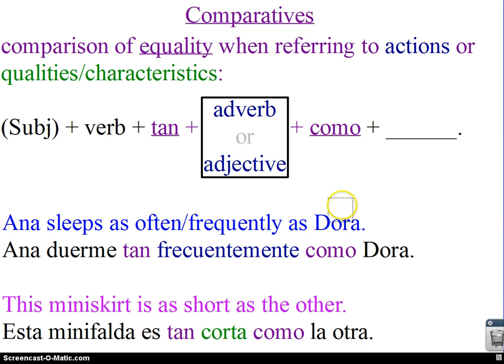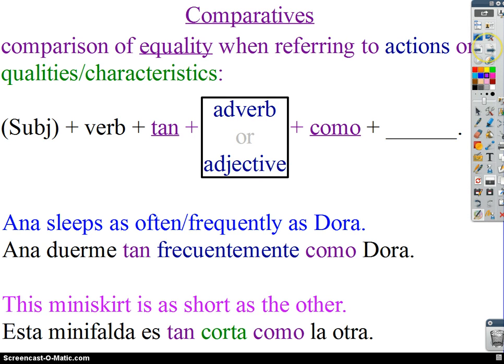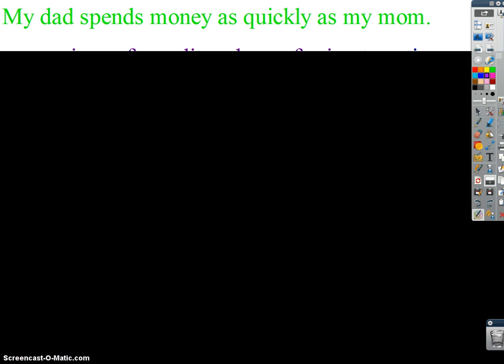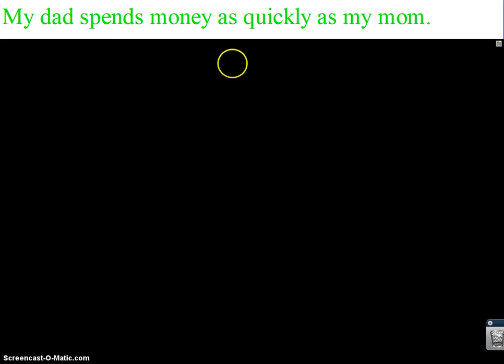You should have this in your notes. And I'm about to show you, if you're not done yet, press pause, 3 example sentences that I would like you to try on your own. And they must be in your notes when you show them to me for credit. So here we go. Let me do this one at a time here. My dad spends money as quickly as my mom. Spends is in our vocab, to spend.